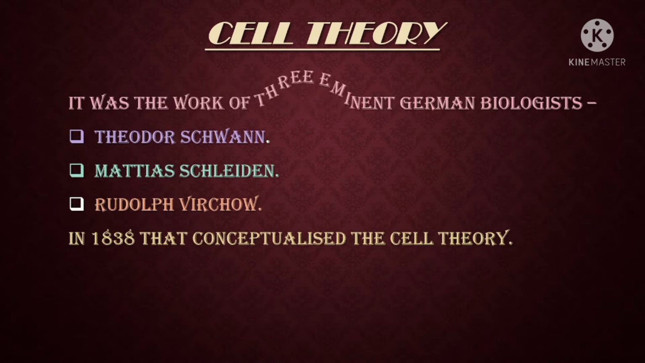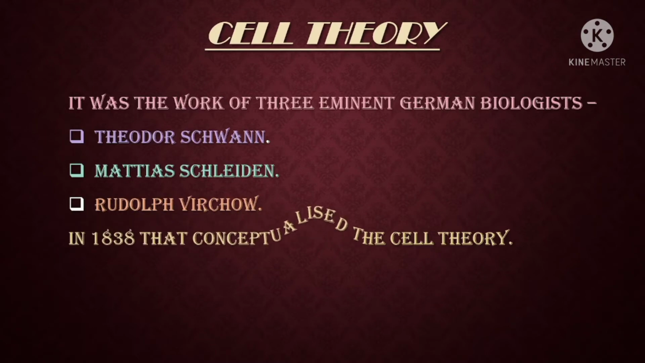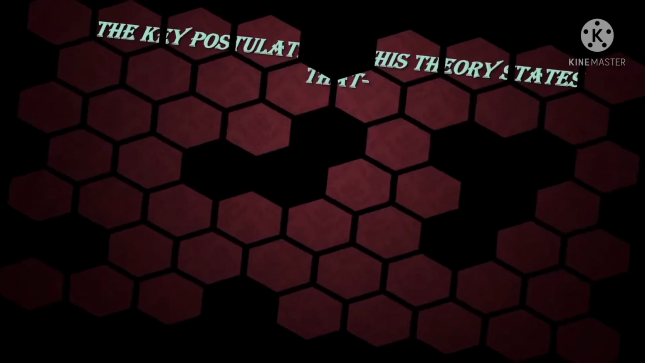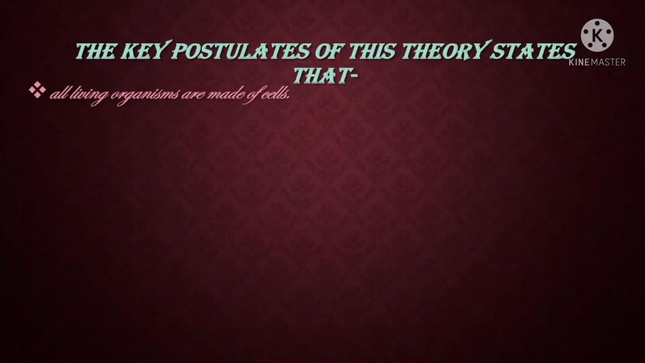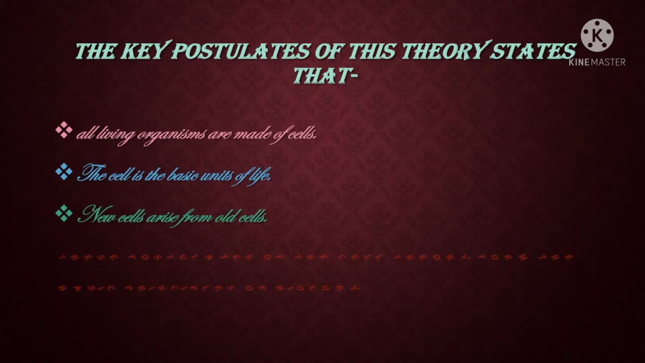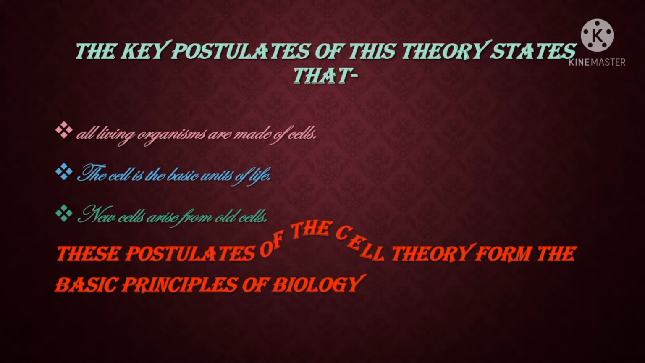Cell theory. It was the work of three eminent German biologists, Theodor Schwann, Matthias Schleiden and Rudolf Virchow, in 1838 that conceptualized the cell theory. The key postulates of this theory state that all living organisms are made of cells. The cell is the basic unit of life. New cells arise from old cells. These postulates of the cell theory form the basic principles of biology.